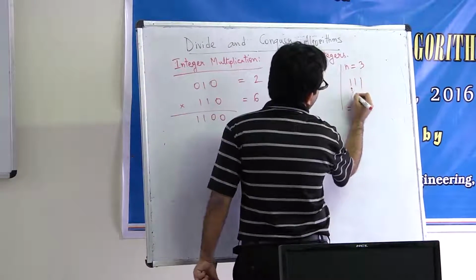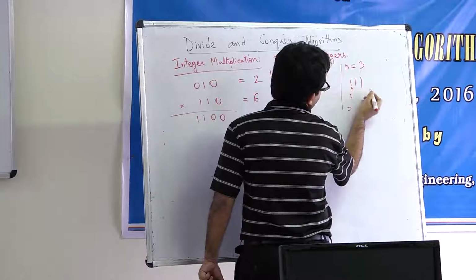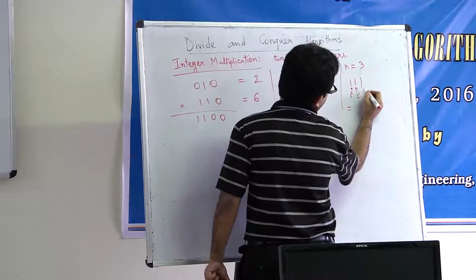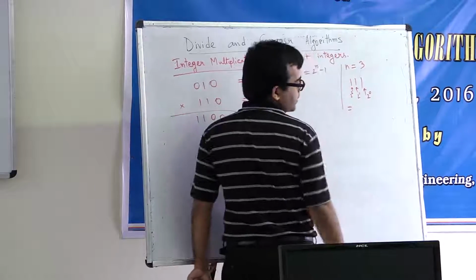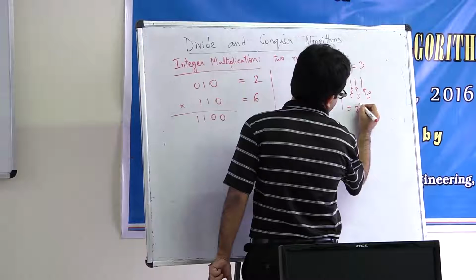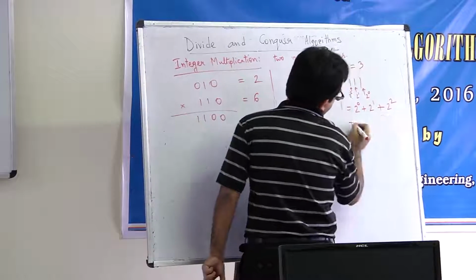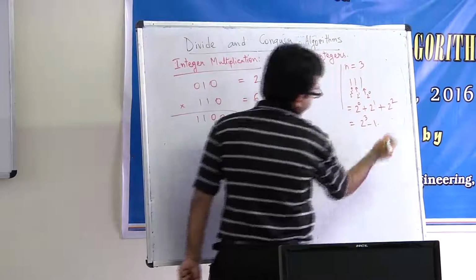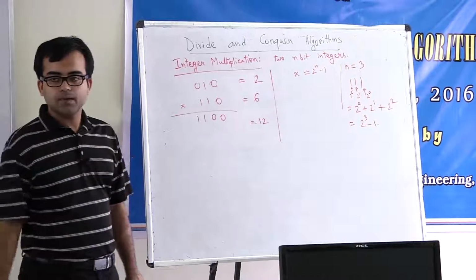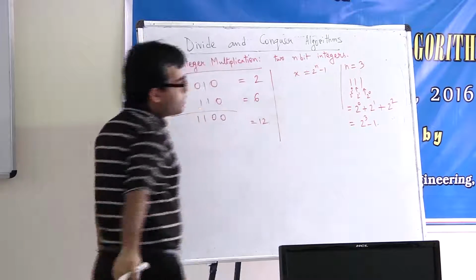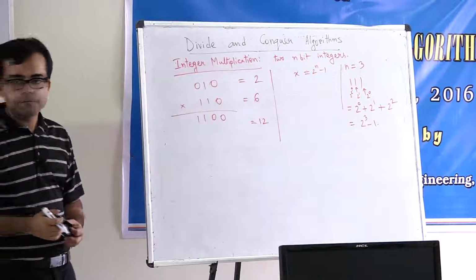This is for 2 to the power 0, this is for 2 to the power 1, and this is for 2 to the power 2. So the value will be 2 to the power 0 plus 2 to the power 1 plus 2 to the power 2. This is 2 cube minus 1. So the largest n-bit integer for this reason is going to be 2 to the power n minus 1.